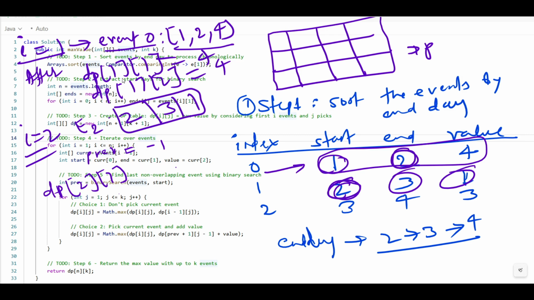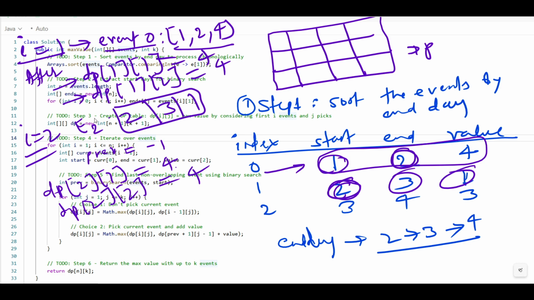And that is why we have seen dp at 1 we have taken, and dp at 2 we have taken. dp at 1 1, dp at 1 2, and both we have 4 and 4, correct? Now understand, when we are talking about dp at 2 1, we'll get again 4, and dp at 2 and j this time will become 2. dp at 2 2, it will become 4. Are you understanding, right? Now we have these things.